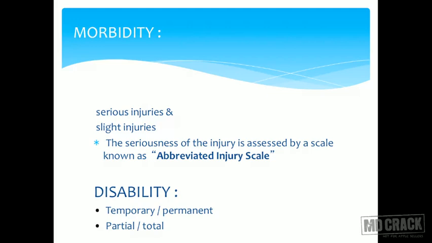Coming to the next, classification is partial and total. Partial means half, less than total. Total means a complete disability to do something. Say for example, loss of an arm. That is a total disability, irreversible disability.